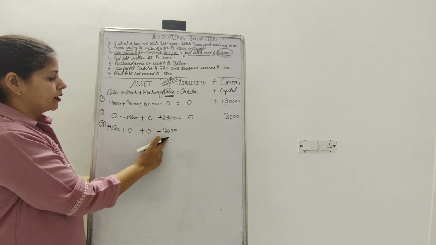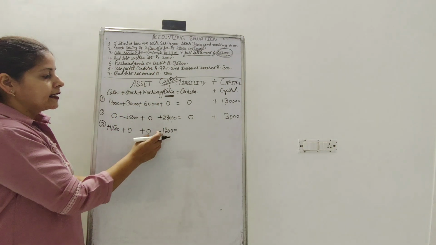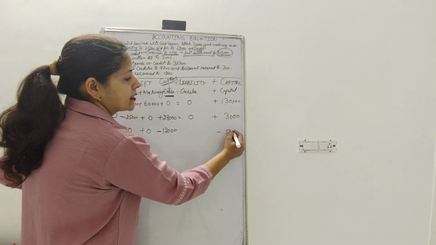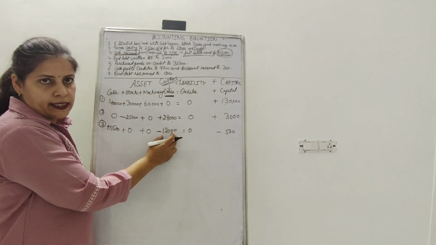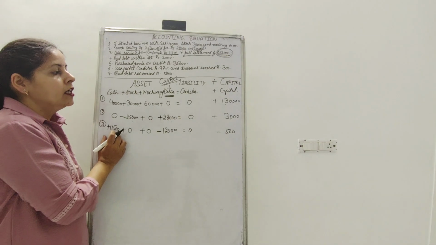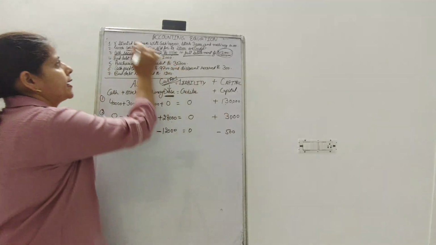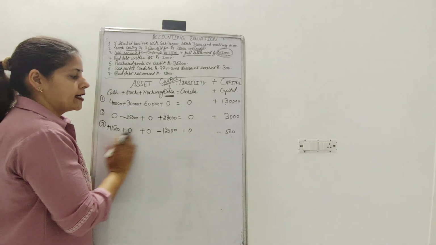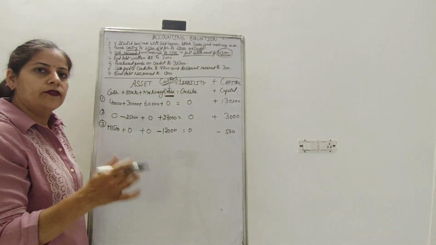Now if you see over here, there is a difference of 500 on the asset side, with the lesser amount. It shows that the owner has suffered a loss of rupees 500, because he should have received 12,000 but actually received 11,500. So the 500 rupees is discount allowed by X, and that's why capital has reduced by 500. So ultimately, there is a difference of 500 on the debit side and also a difference of 500 on the credit side.